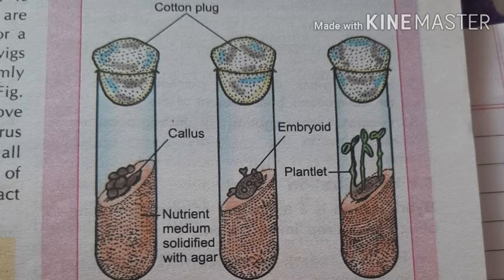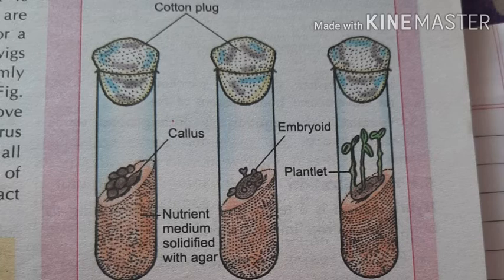Another one is tissue culture. It is a method by which a small amount of plant tissue is carefully grown to give many plantlets. The micropropagation method is also used nowadays.